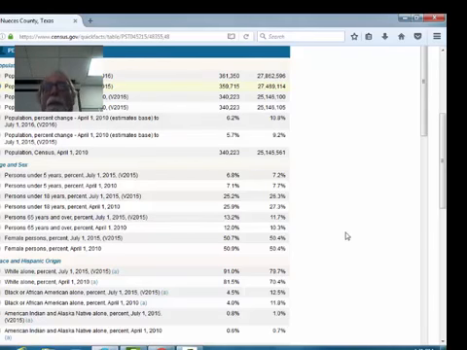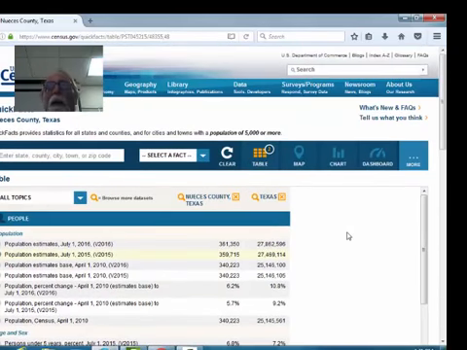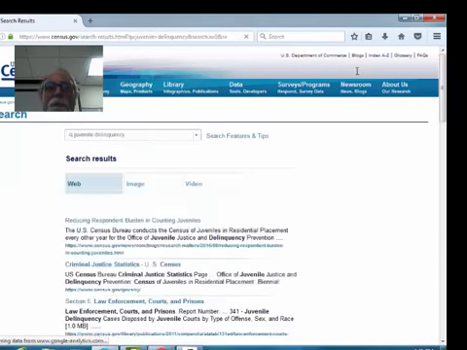Now, this is just looking at general demography and population as well. But you can also look at other things like juvenile delinquency. I know a number of you all are doing youth programs, so you can search that. And again, it'll take a while to come up. You got to spell the words correctly as well.